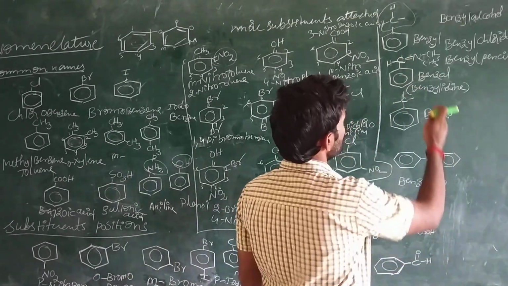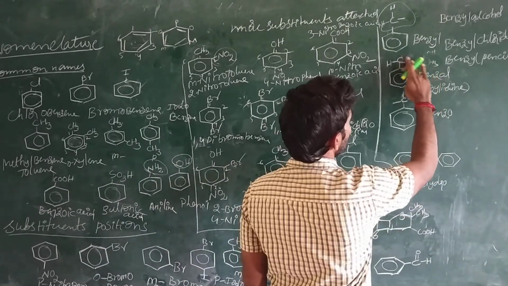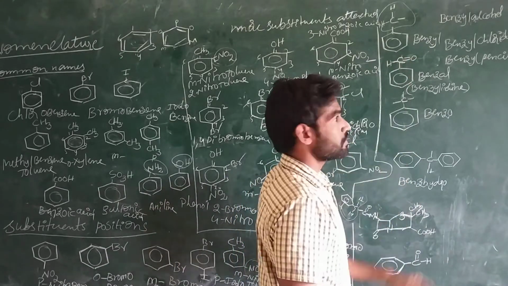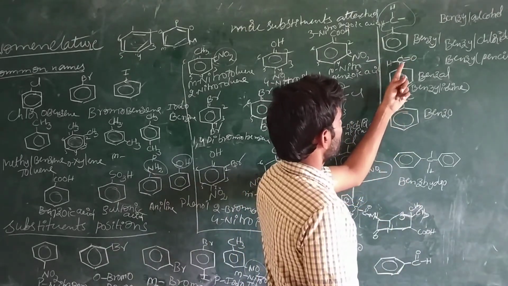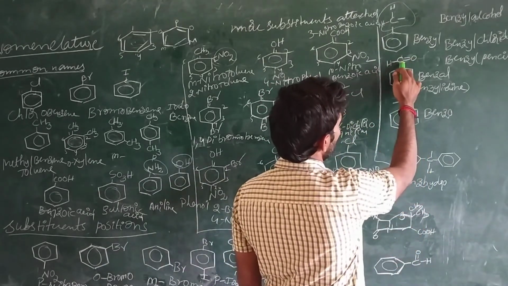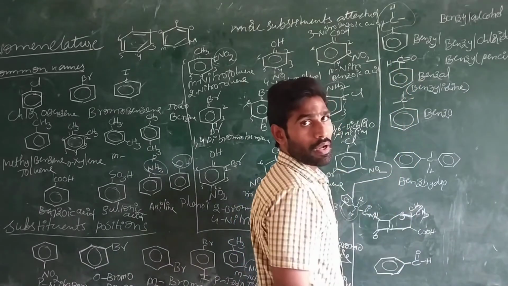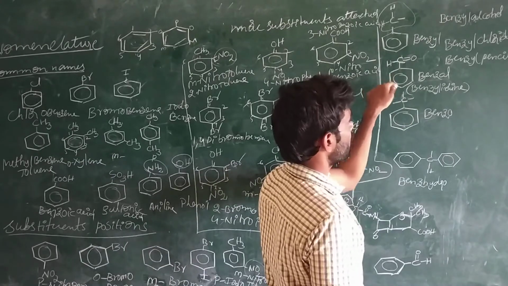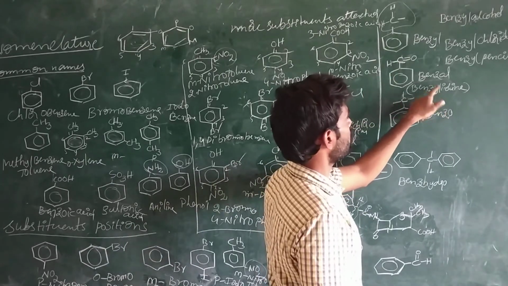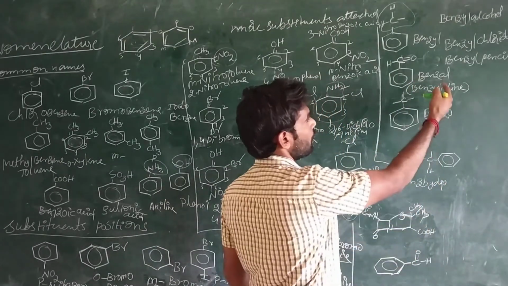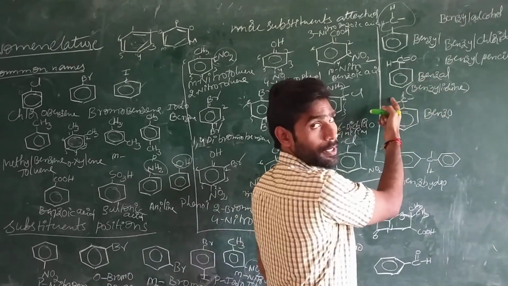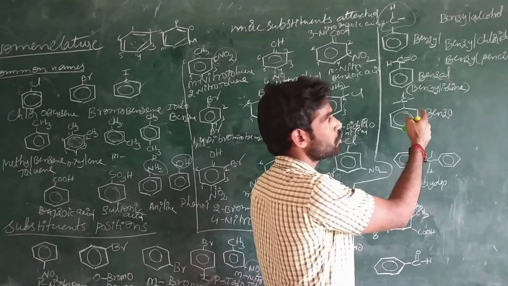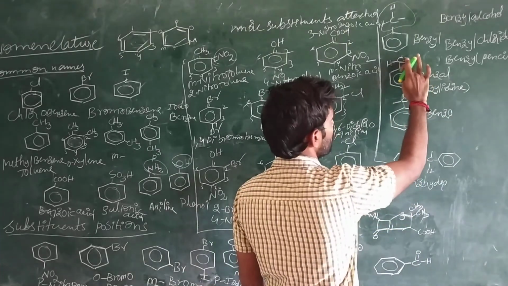Otherwise benzaldehyde. You know that very well. Benzaldehyde means this one is the benzaldehyde. And benzene is attached to the carbon atom. This carbon is attached to one hydrogen atom. That is benzal or benzylidene. Benzylidene or benzal. So benzyl alcohol, benzaldehyde, benzyl chloride, benzylidene benzoate. Like that we have a number of compounds.